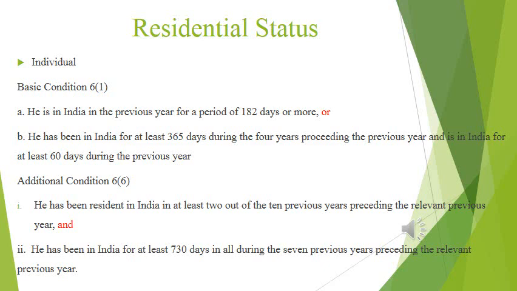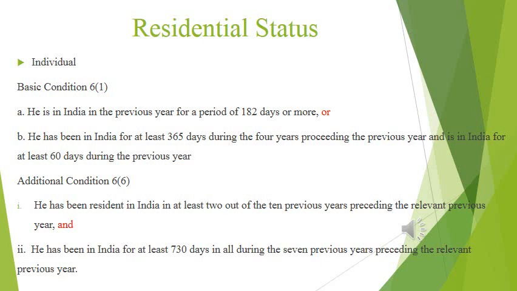So the first condition is he is in India in the previous year for a period of 182 days or more. Or is a clause, or. Another criteria: he has been in India for at least 365 days during the 4 years preceding the previous year, and he is in India for at least 60 days during the previous year.